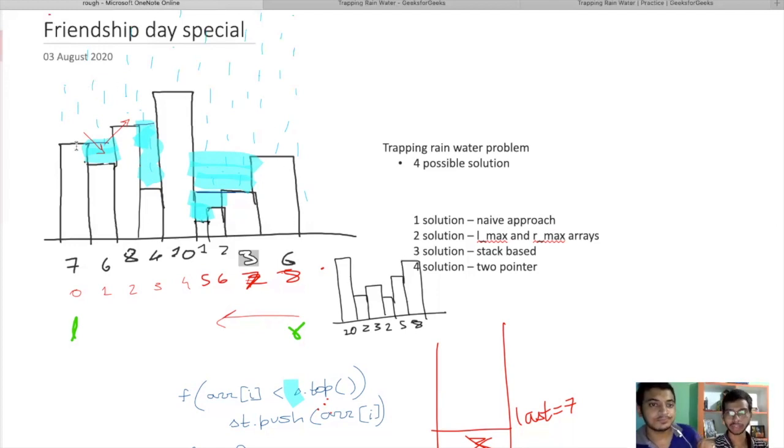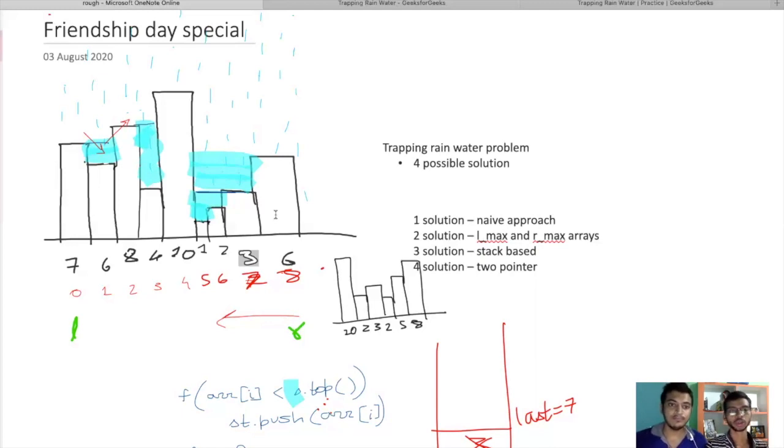If the right is smaller, then we start iterating from right. Why? Because in this particular case, 7 is the left support and 6 is the right support. So 7 is the support which can hold water at max, but the water will spill out from the 6. So we have to search if there is any element on the right which is greater than 6, so it can hold the water.